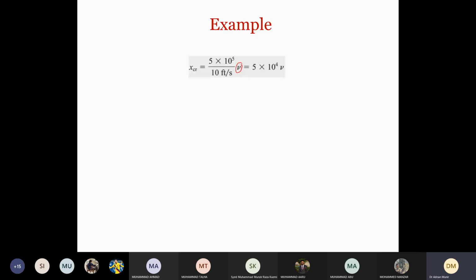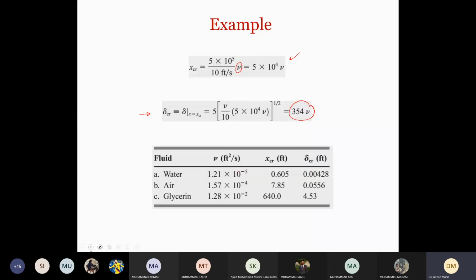So now when we give kinematic viscosity for the three different fluids that we have, we can find X critical for them. Now, once we find this value of X critical, we can substitute this value of X critical in sigma, boundary layer thickness, at that critical value of X, and that will give us this 354 into kinematic viscosity. Now we can form a table in which we can just change the value. Now we have calculated X critical in terms of viscosity.